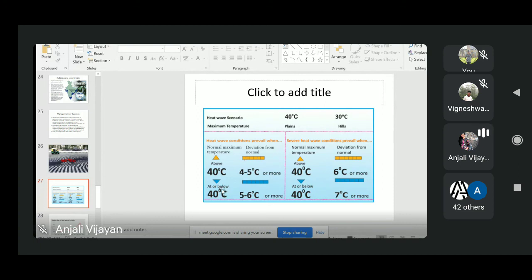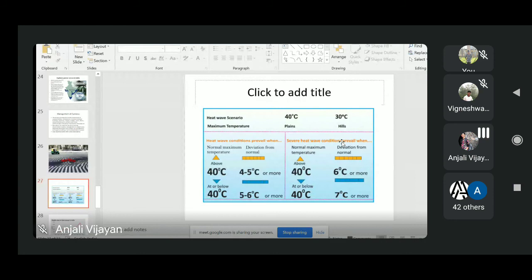And if the area has a normal maximum temperature at or below 40 degrees Celsius, then it should reach 45 degrees Celsius, and only then can we call it a heat wave. In the same case, if an area has a normal maximum temperature of 40 degrees Celsius, and it goes to 46 or above, then only can we call it a severe heat wave. If a place's normal maximum temperature is 40 or below, then it should reach a minimum of 47 degrees Celsius before we can declare a severe heat wave condition.